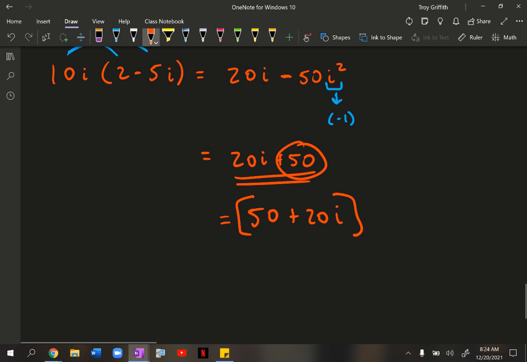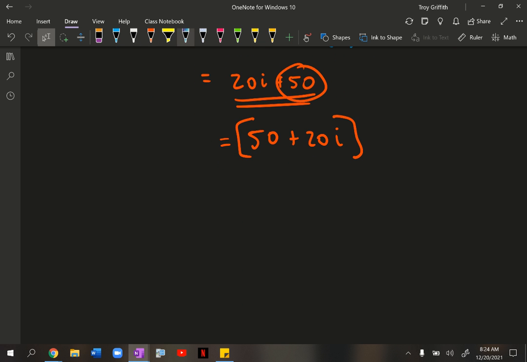Okay. All right, let's try one more. Let's say, and this is a super easy one, although it sometimes confuses folks, so that's why I'm going to put it here. 8 plus 7i inside of parentheses minus 3 minus 4i inside of parentheses. Okay. All right, big mistake that I see people make.